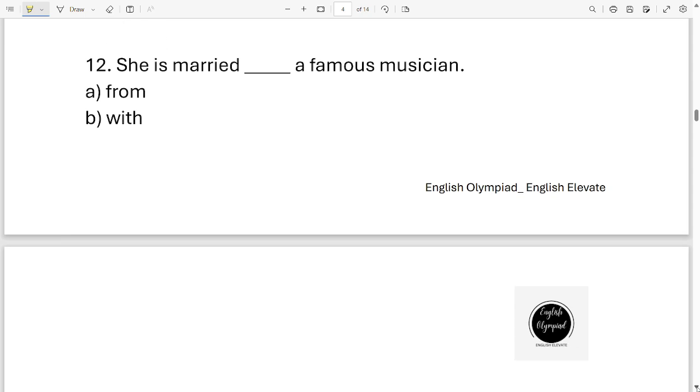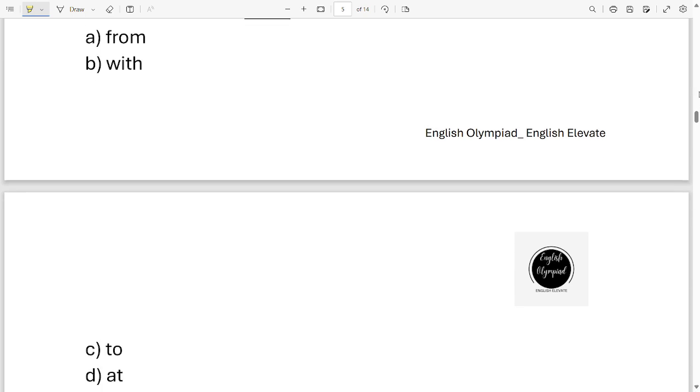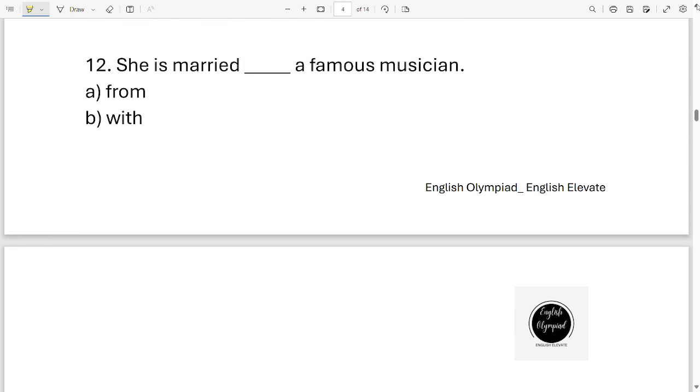Okay, next one. She is married dash a famous musician. Your options are from, with, to, at. Which one is correct?